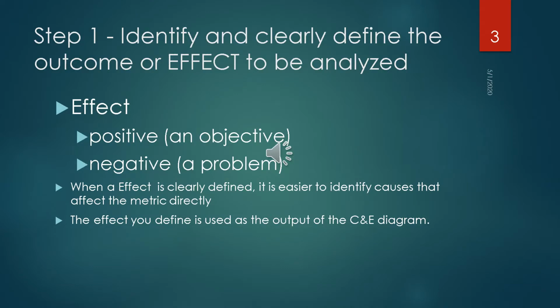The first step is to identify and clearly define the outcome or effect to be analyzed. You must decide what effect is to be examined, what you are going to examine. Don't forget, we are going to recognize the effect. It can be a positive effect or a negative effect, a positive objective or a negative problem, depending upon the issue that we are going to discuss.